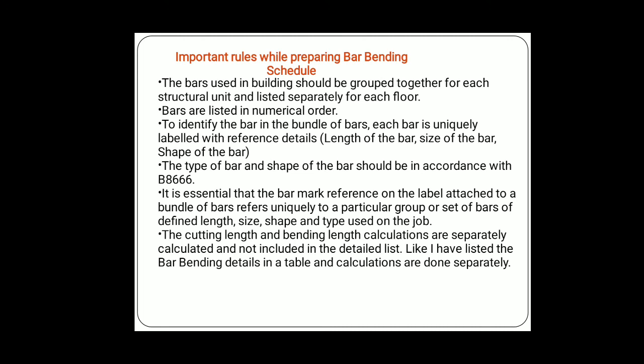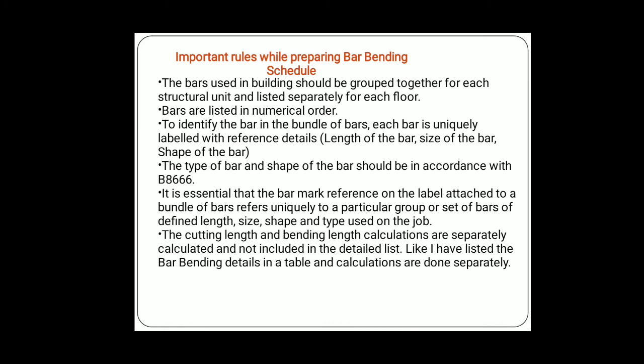Now we are going to see the important rules while preparing the bar bending schedule. The bars used in a building should be grouped together for each structural unit and listed separately for each floor. This is one of the important rules. Bars are listed in numerical order. That is another important rule.